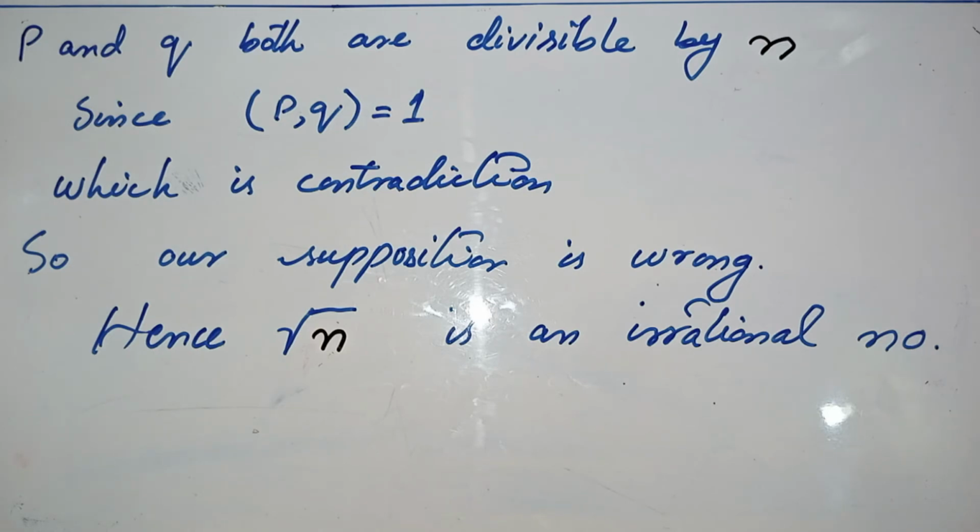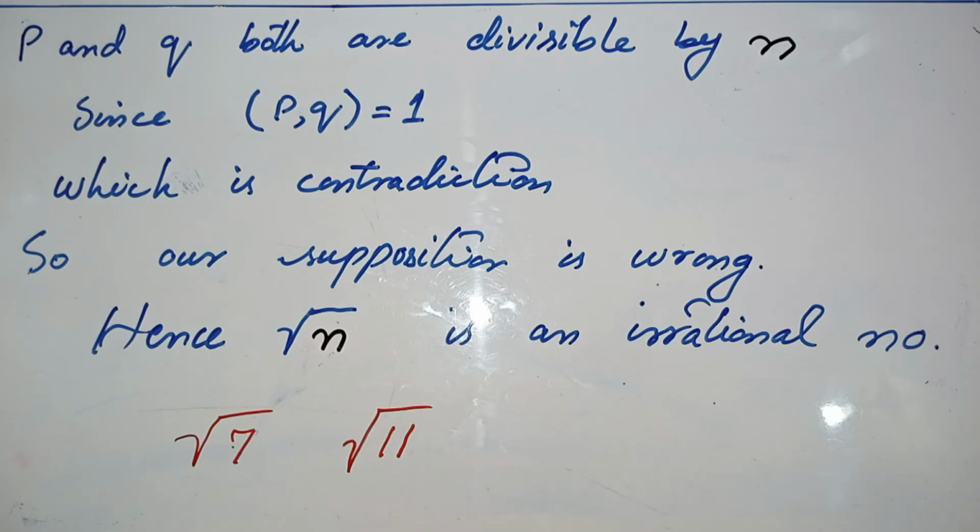So you have seen how to prove that square root of n, or square root of any value, where that value must be a prime number, is an irrational number. Same as you can prove the rest, like square root of 7, square root of 11, but the number under the square root must be a prime number. You can prove it as an irrational number by following this process.